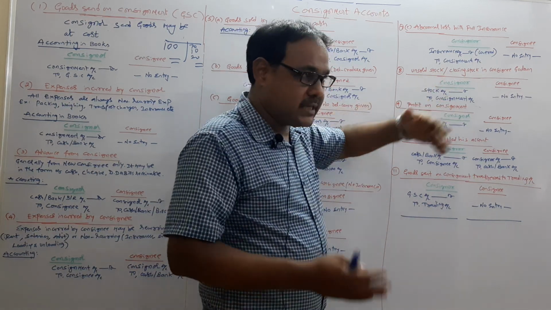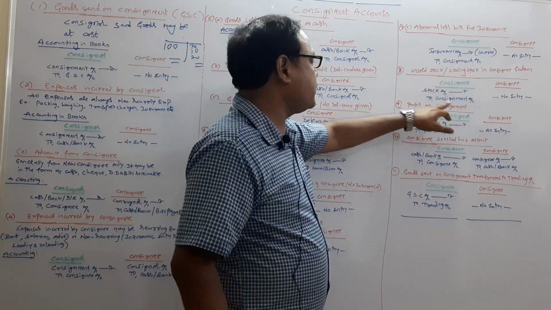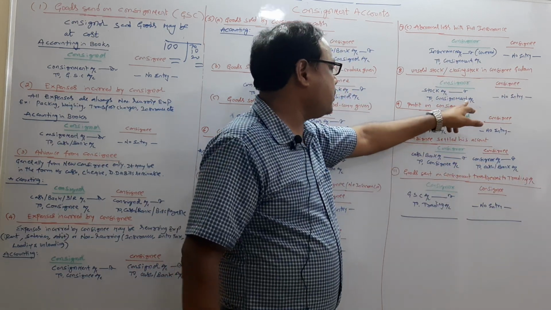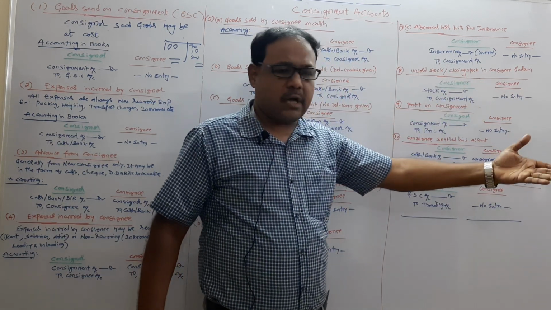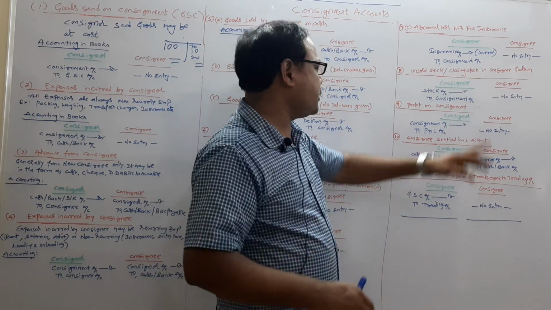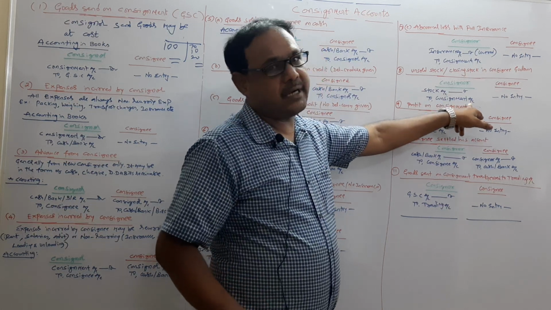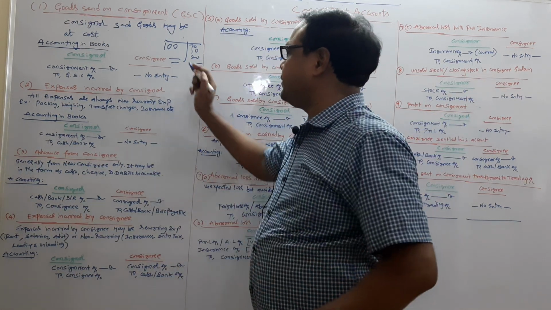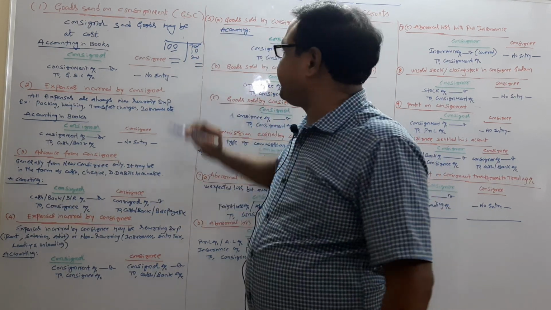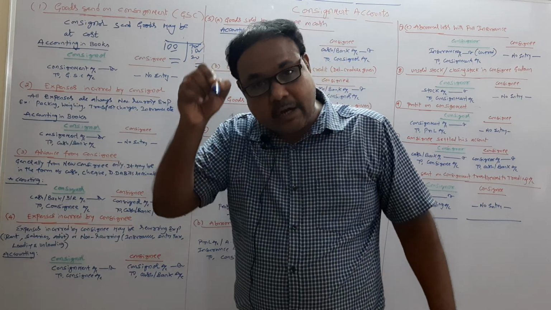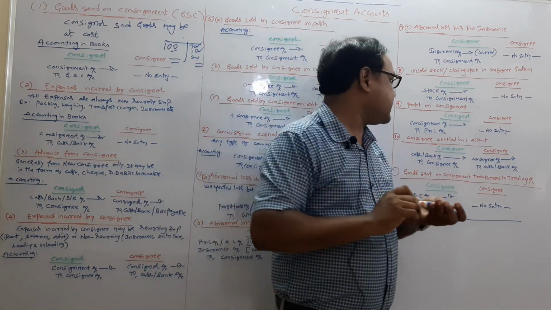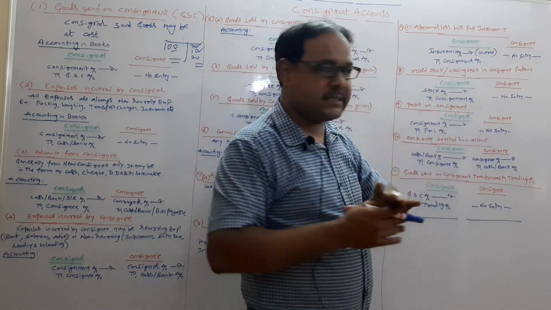Now, in the books of the consignor: stock account, or you can say closing stock account, debit to consignment account. So if both cost value and market value are given, then whichever is less should be taken on the consignment account credit side. Now this is the logic: 100 rupees on the debit side, 70 units are sold, 10 units abnormal loss at cost, and 20 rupees closing stock.